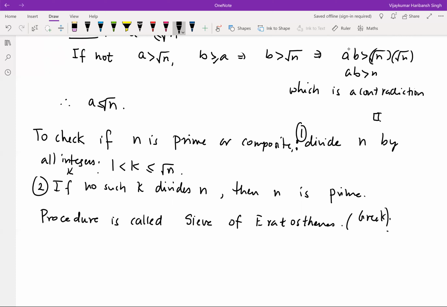So let's take 1041. The question is: is 1041 a prime?